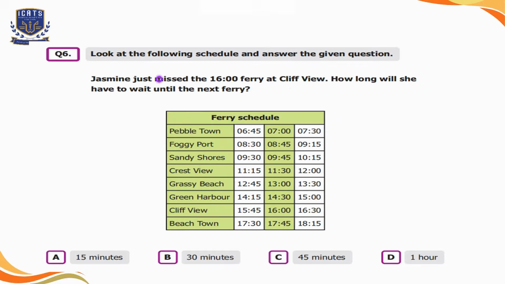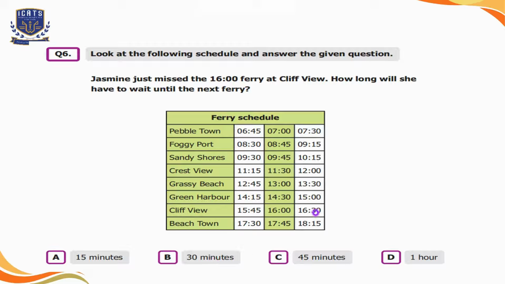Question number 6, look at the following schedule and answer the given question. Jasmine just missed the 16th ferry at Cliffview. How long will she have to wait until the next ferry? Option A is 15 minutes, option B is 30 minutes, option C is 45 minutes, and option D is 1 hour.